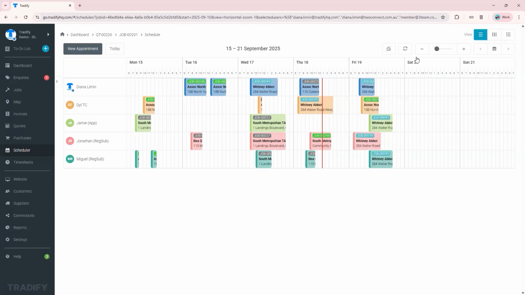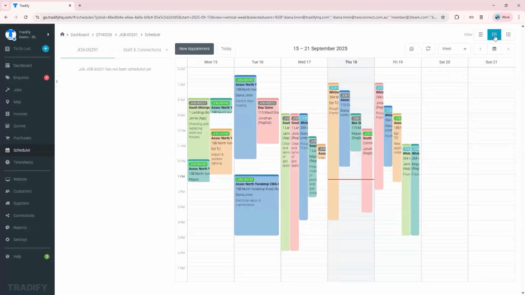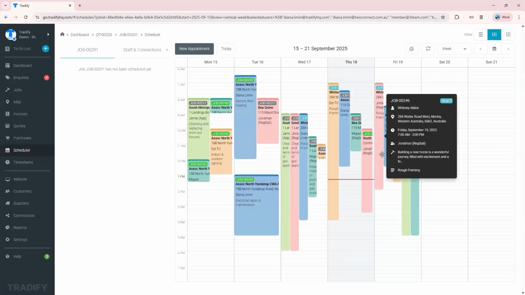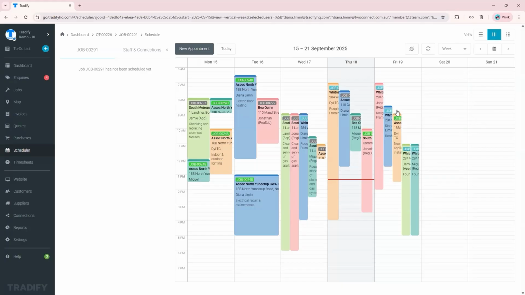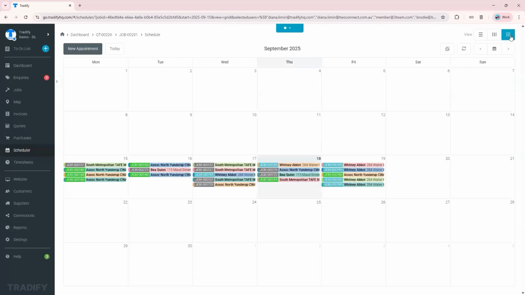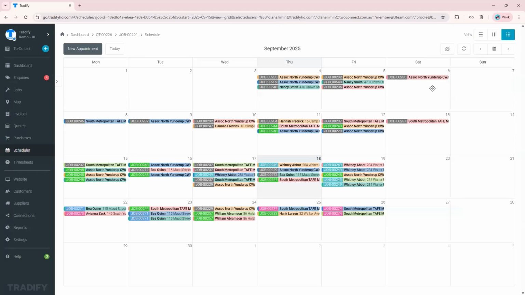So basically, you can just see who's available, who can take on this job, who you can schedule for this job. I will just show you quickly the different views. So the vertical view here is the weekly planner view of your Tradify account. So all of your jobs with different team members assigned to those jobs are going to be in here. So you can see by day what day you have the most availability, and then you've got your month's worth of jobs scheduled in here.